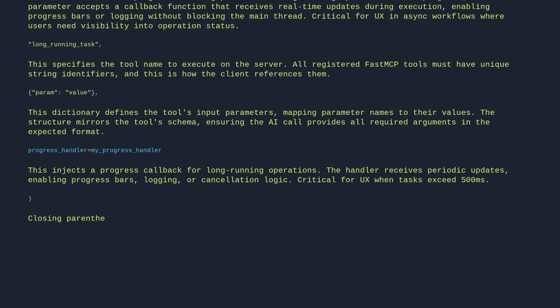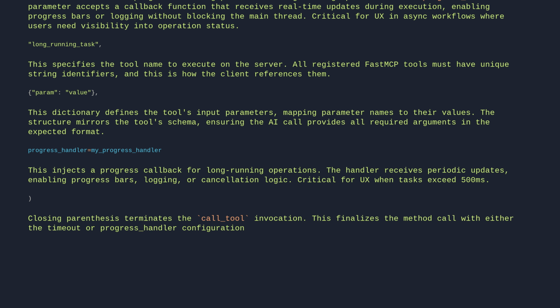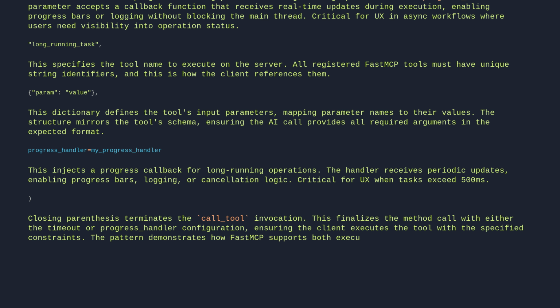Closing parenthesis terminates the call tool invocation. This finalizes the method call with either the timeout or progress handler configuration, ensuring the client executes the tool with the specified constraints. The pattern demonstrates how FastMCP supports both execution control and real-time monitoring through optional parameters.